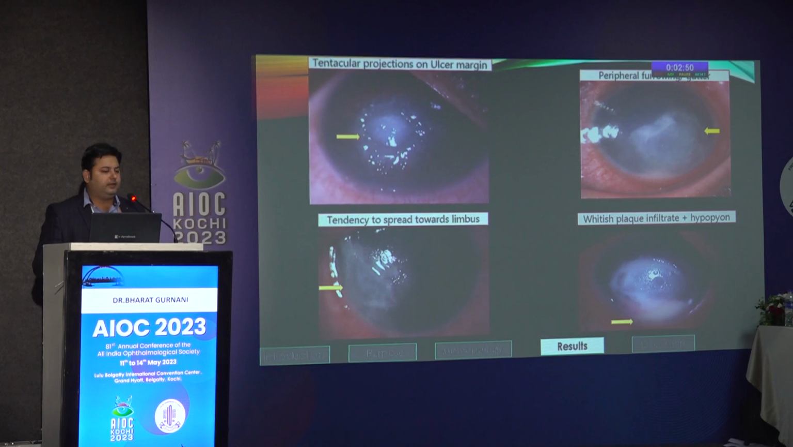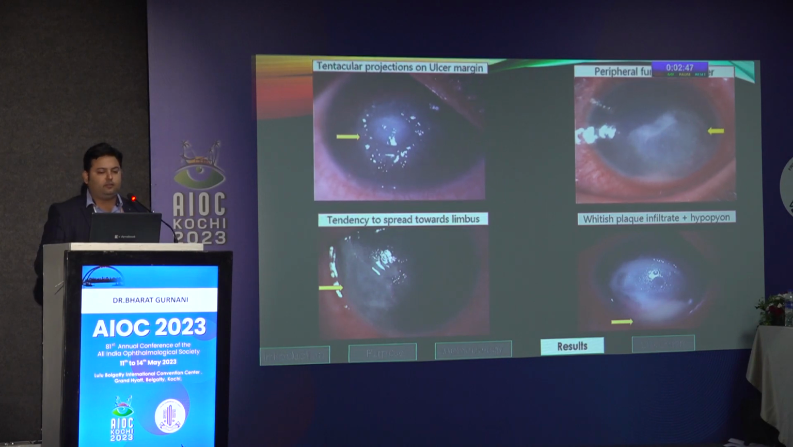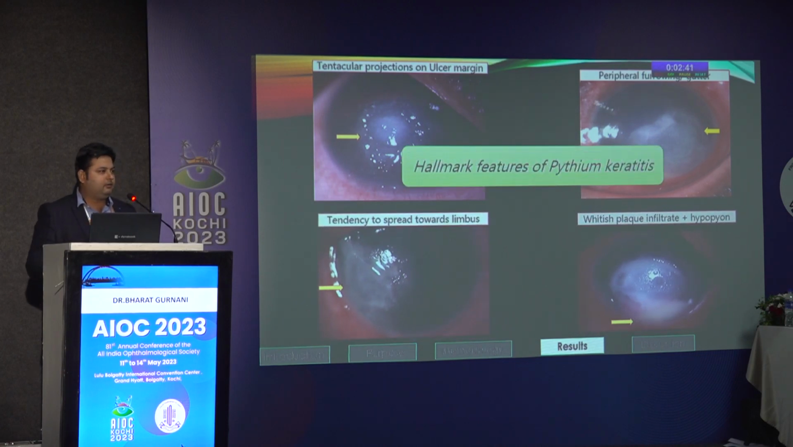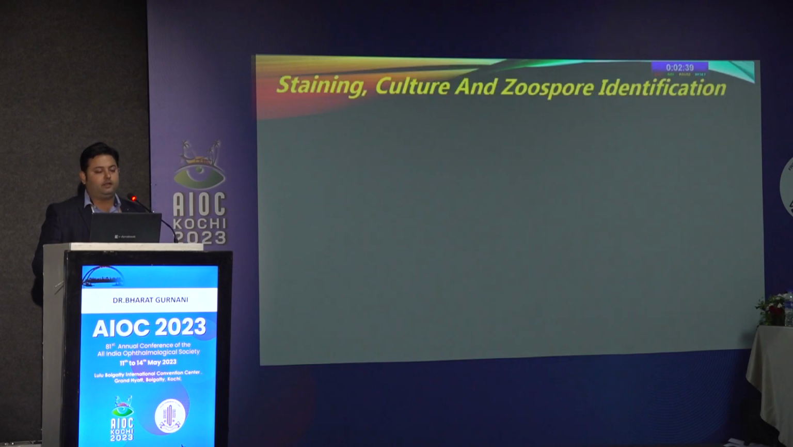So this first image shows the tentacular projection of the ulcer margin, the second shows the peripheral furrowing, the third shows the tendency to spread toward the limbus, and the fourth shows the whitish plaque with hypopyon. These are all the hallmark features of pythium which we used during our analysis.